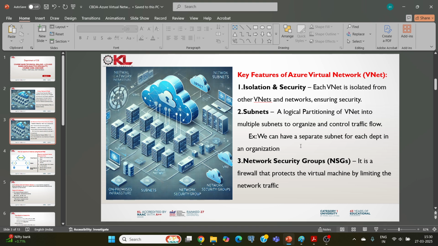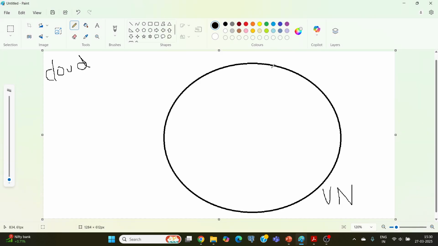The second one is subnets. A subnet is a logical partition of a virtual network. For example, this is a virtual network with a capacity of 1000 systems. We can specify the capacity. Any organization that wants a private network can specify a virtual network with this much capacity.